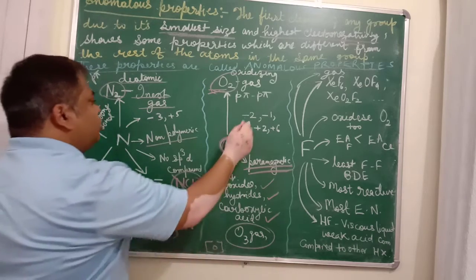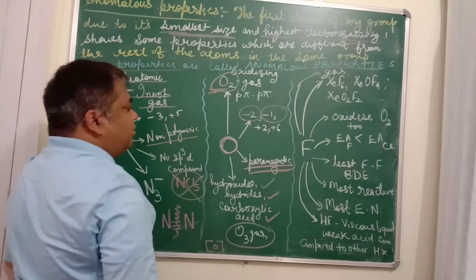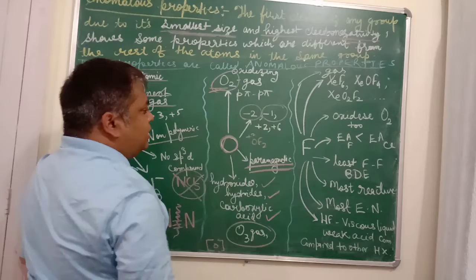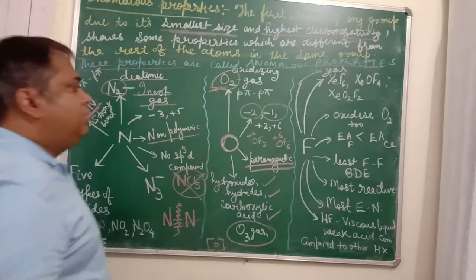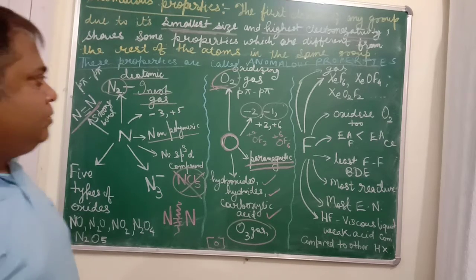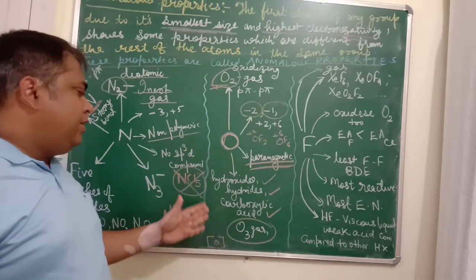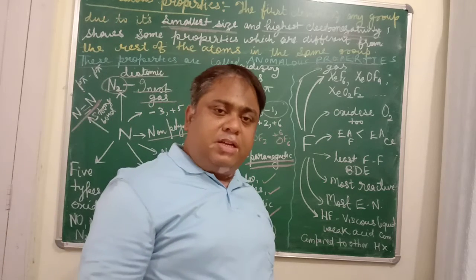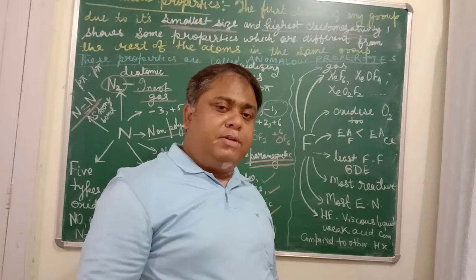It shows -2 valency generally. In case of peroxide, it shows -1 valency. With fluorine, like OF2, it shows +2 valency, and with OF6, it shows +6 valency also, unlike any other atom in the same group. We know that oxygen is very abundant in the atmosphere and in the form of water, because water is abundant and oxygen is there in water, so oxygen is also very abundant, unlike sulfur, selenium, tellurium and polonium.